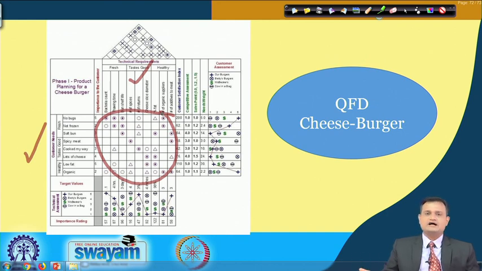So, you have the freedom to choose your own symbols or rating, and then you can see how strongly these two, the customer requirement and the technical specification, are related.